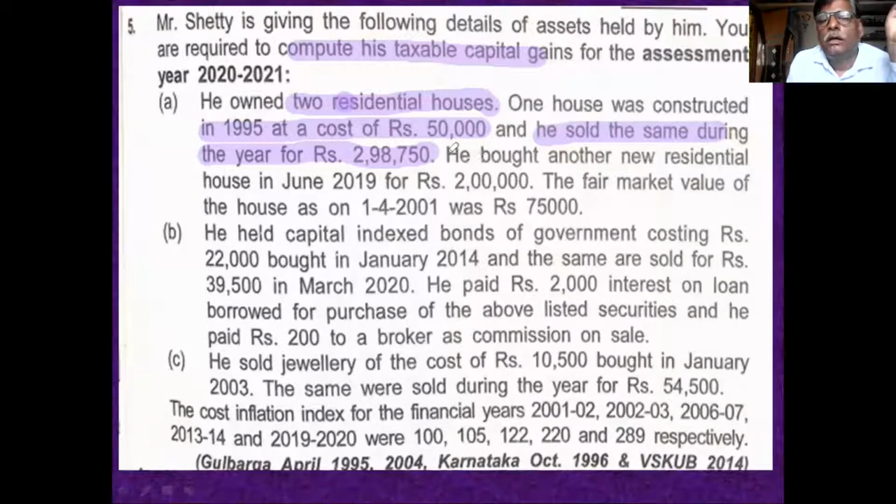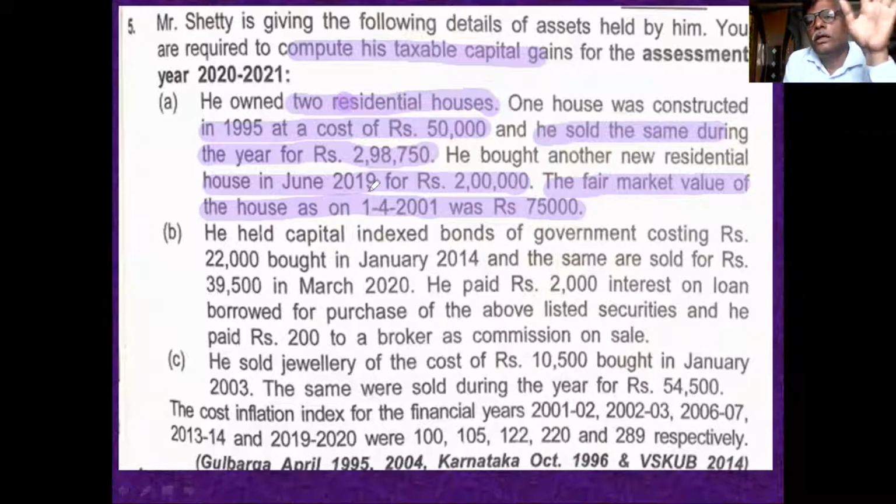And he bought another new residential house in June 2019 for rupees 2 lakh. That means he sold one residential house out of two and again purchased a new residential house for rupees 2 lakh. This is the section 54 deduction. And the fair market value of the house sold on 1/4/2001 was 75,000. This is the information relating to the first point.